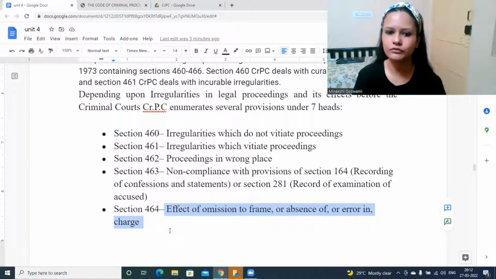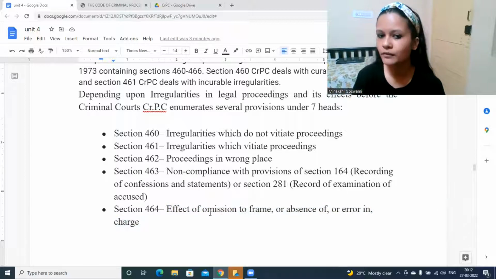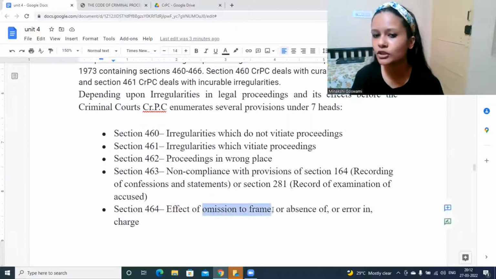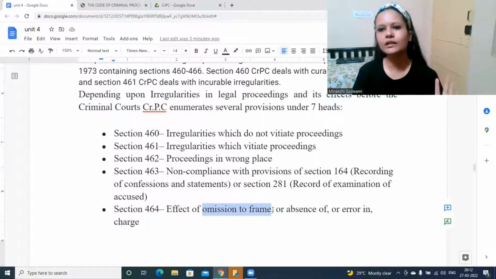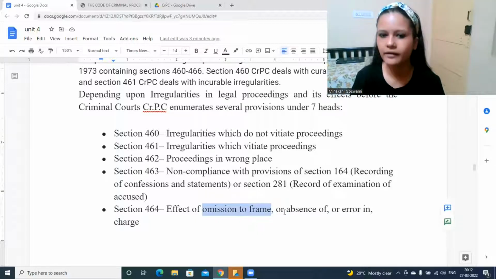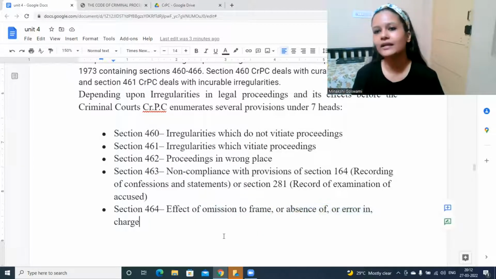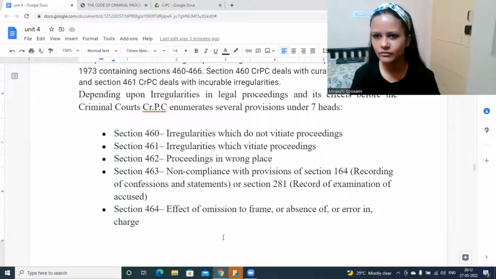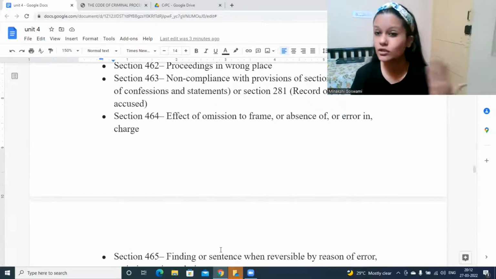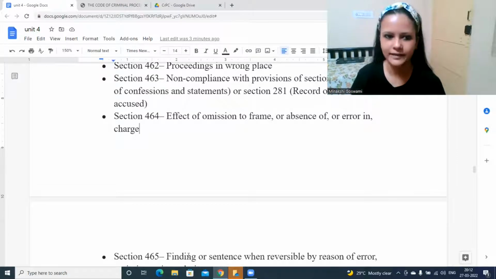It's very important to frame charges, but what will happen in case of omission to frame? Charges were not framed, or there is some kind of problem in framing of charges. Maybe some mistakes have happened, some points were omitted, or maybe charges were entirely not framed. What will happen in such a case? Because that's also something that CrPC mentions we should follow. So what will happen if we are not following that?